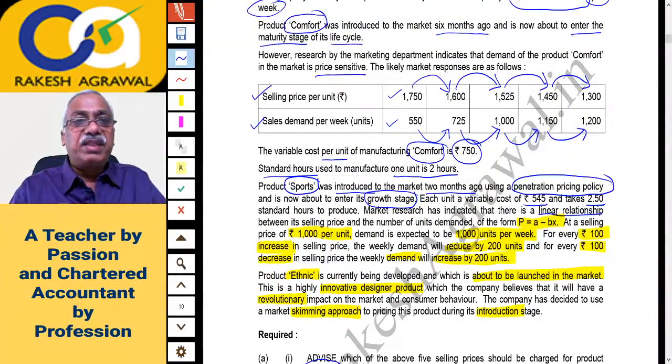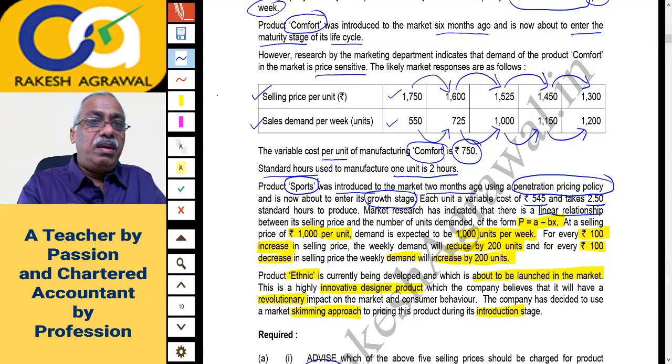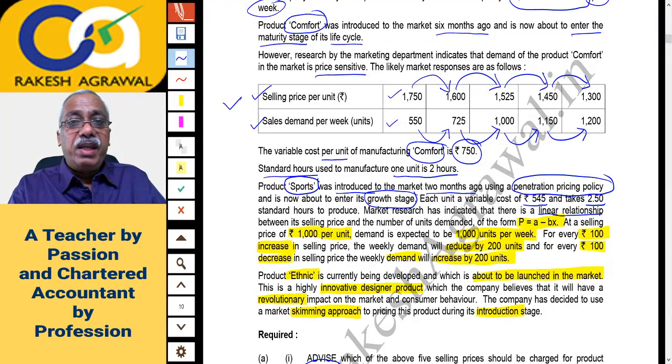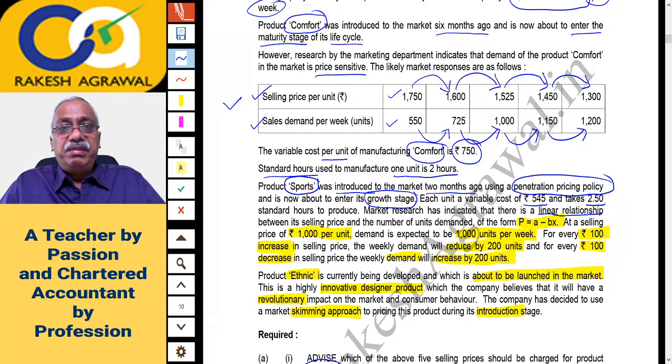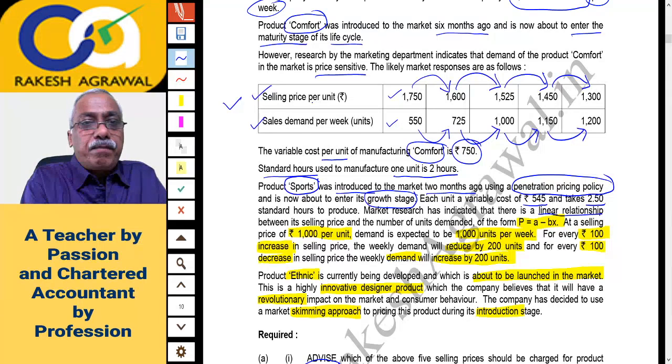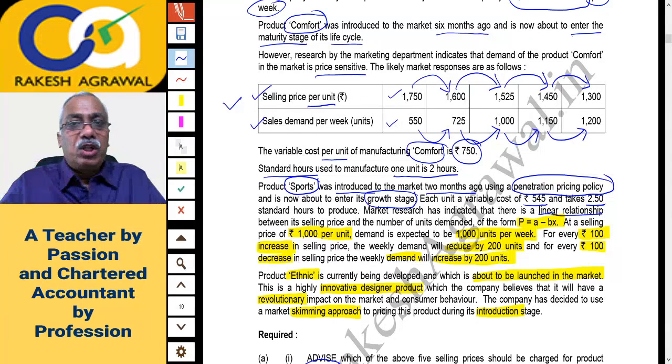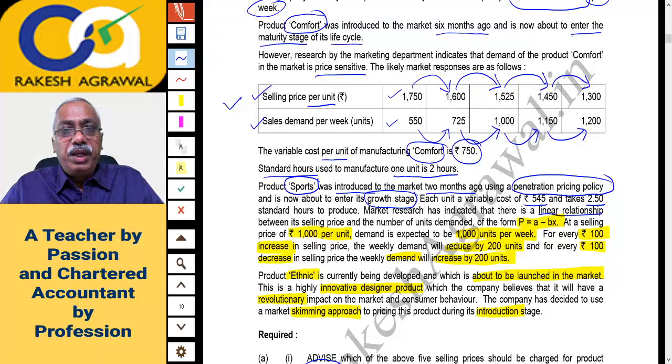See, these are 5 selling prices given to you in this table. And the variable cost of comfort is how much? 750. What we have to do? Just selling price minus variable cost per unit 750, you will get contribution per unit. Contribution per unit into quantity demanded, sales demand per week, so you'll get weekly contribution.